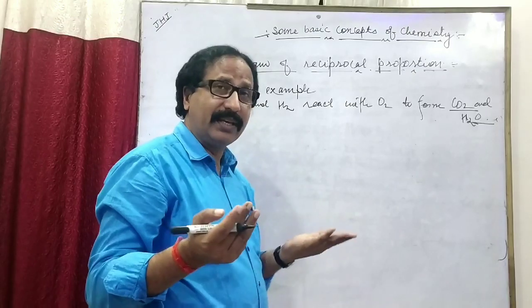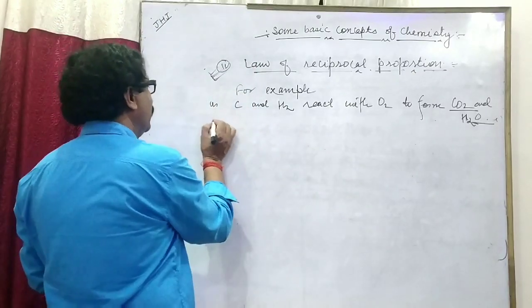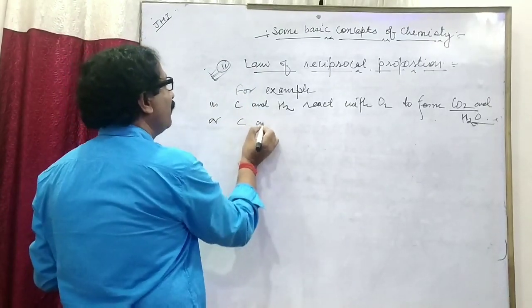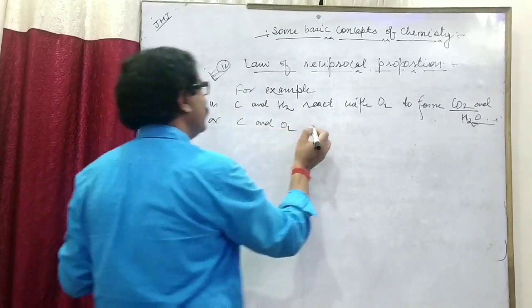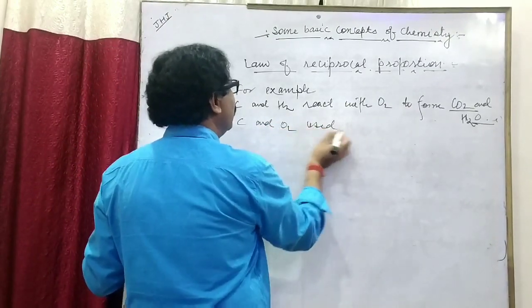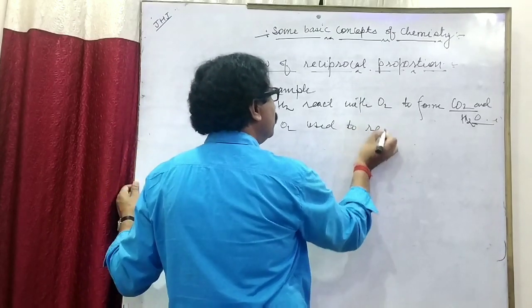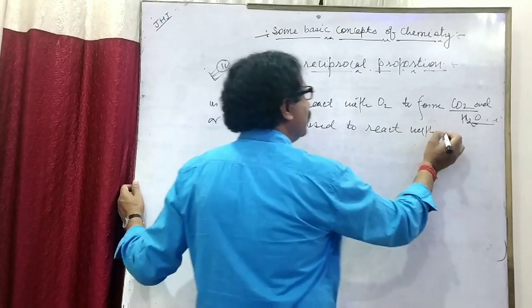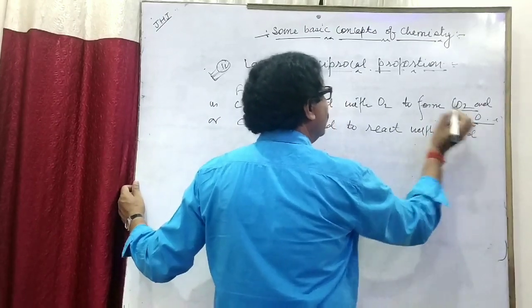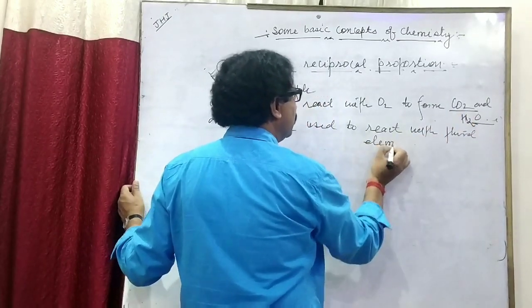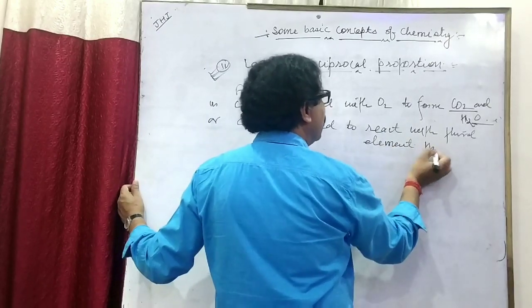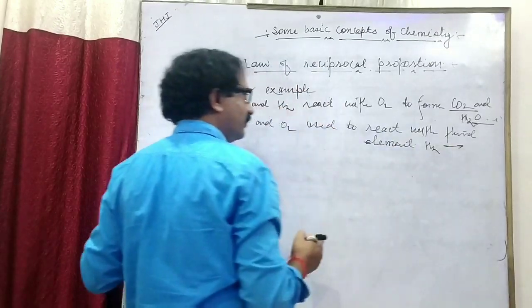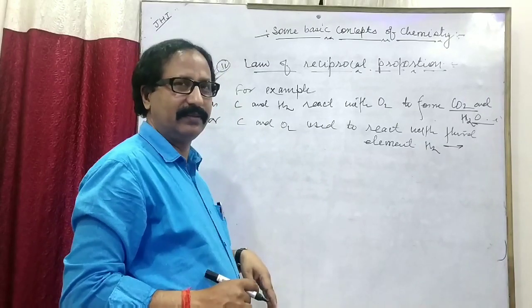In another way, you can also represent it as carbon and oxygen reacting with the third element, hydrogen. It is also possible.